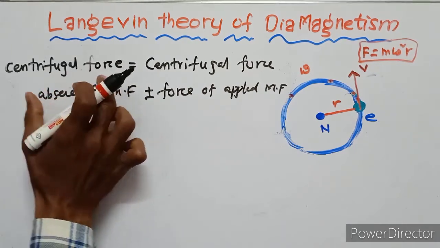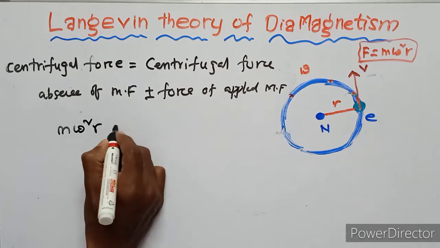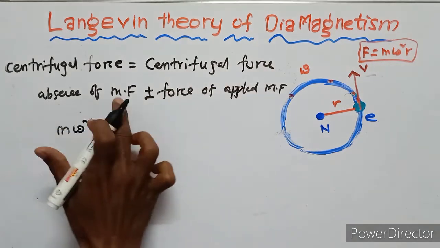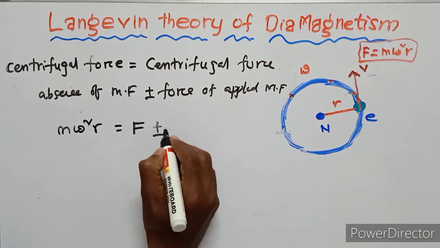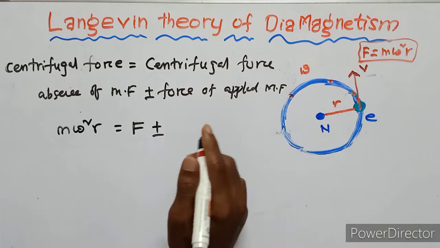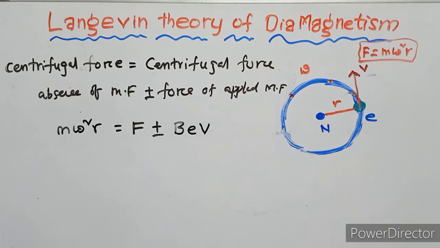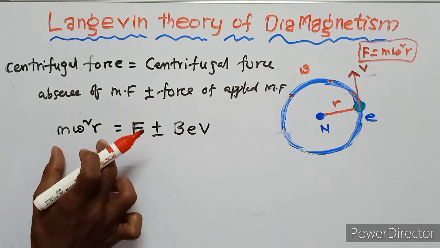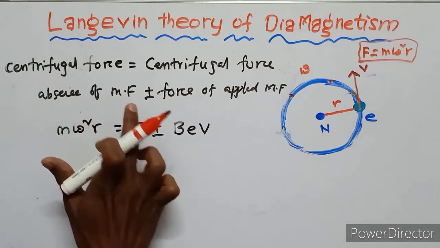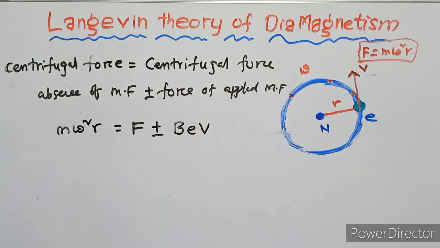So what is the centrifugal force? F equals m omega square r, which equals the centrifugal force in the absence of the magnetic field, F, plus or minus the force of the applied magnetic field, BeV. So this is the general formula.